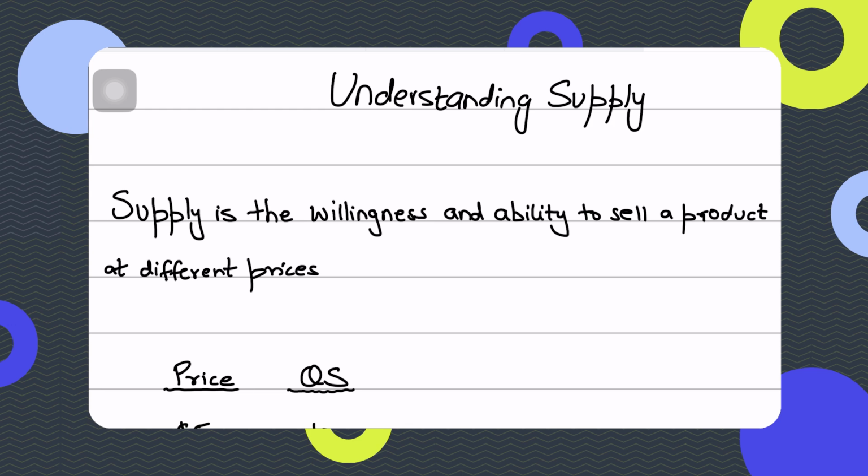Now, a lot of times, people confuse supply with production. Production and supply are slightly different because supply is influenced by the amount produced, but is not the same as production, because some of the amount that is produced today may be stored to be sold at a later date. Or some of the output that is offered for sale today may have come from stocks that were stored before. So supply is influenced by the amount produced, but it is not the same as production.